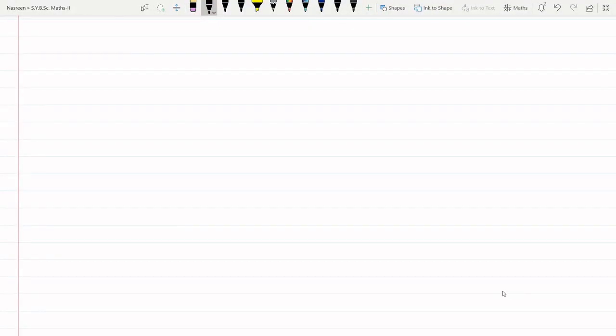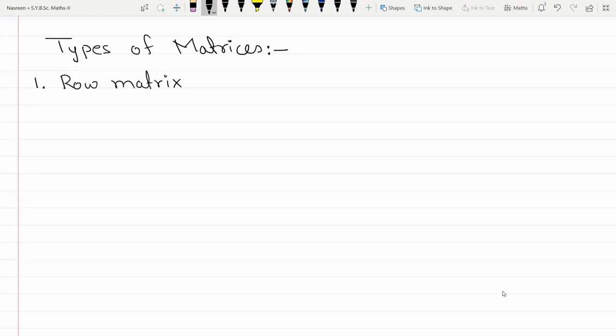In the previous video, we have seen what is a matrix, what is an order of a matrix, and how we denote a matrix. Now let us see how many different types of matrices there are. So let us write types of matrices and understand each type one by one. I will give you the definitions also. First we will write row matrix. So what is a row matrix?